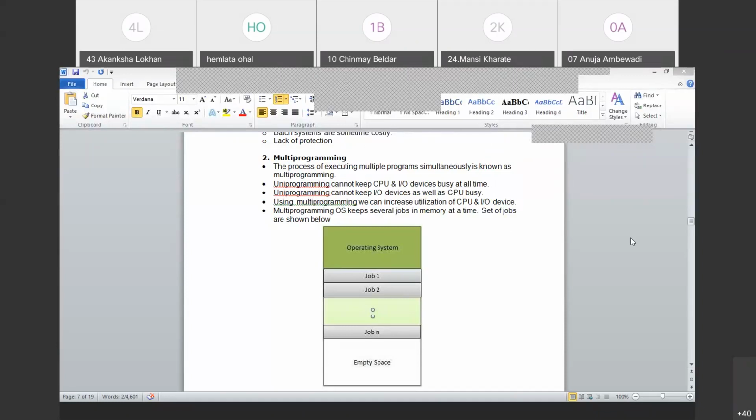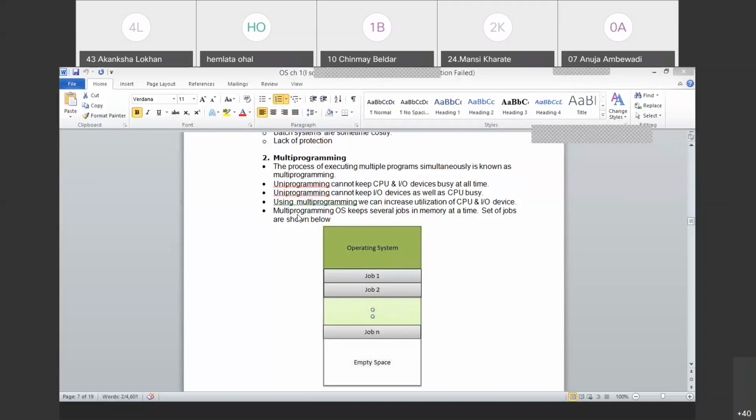For example, Windows is an operating system which may have more than one of the features, the types we are discussing here. So I can say Windows is a multi-programmed operating system. I can say Windows also has a time sharing feature.